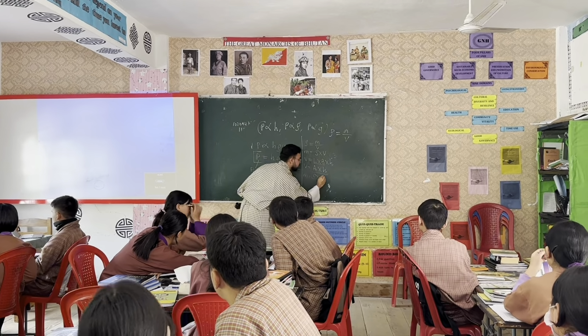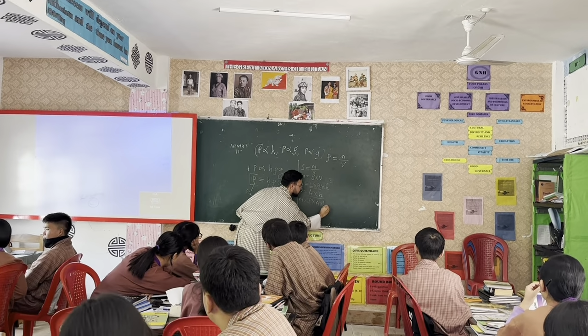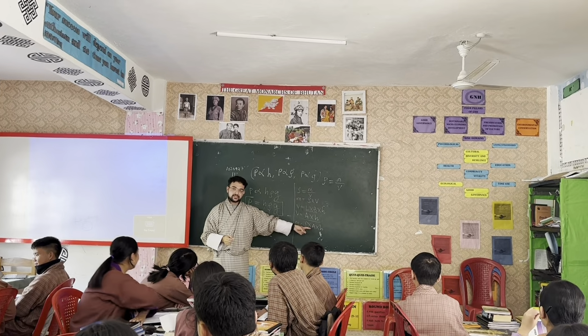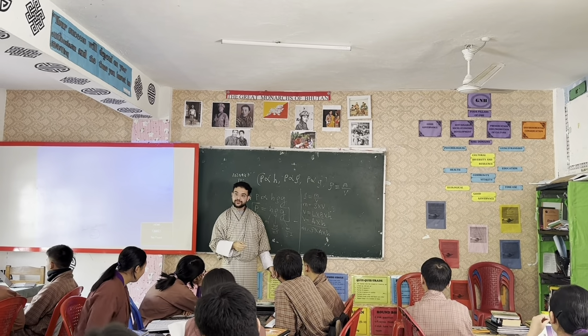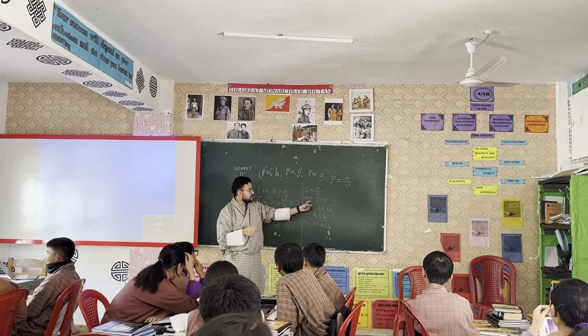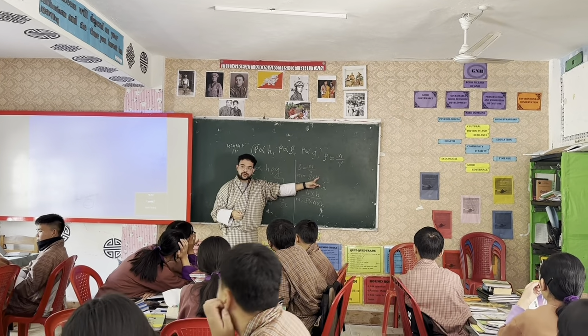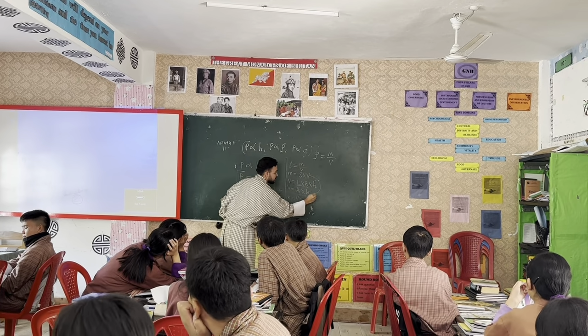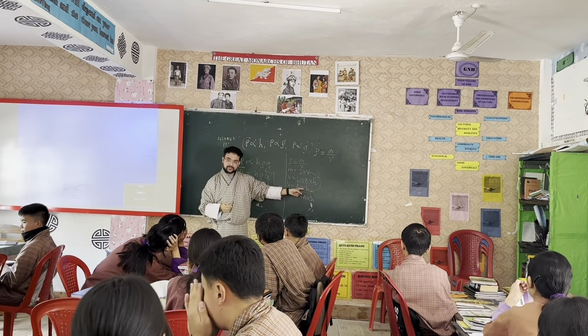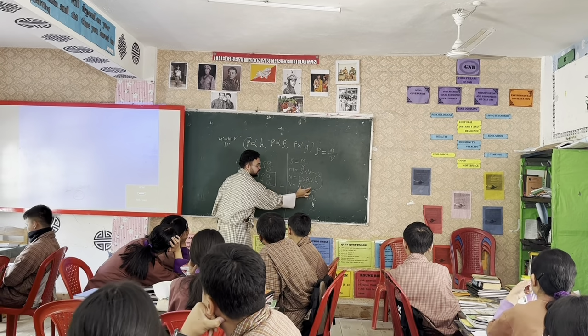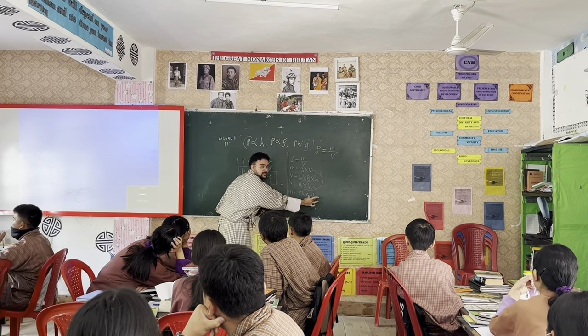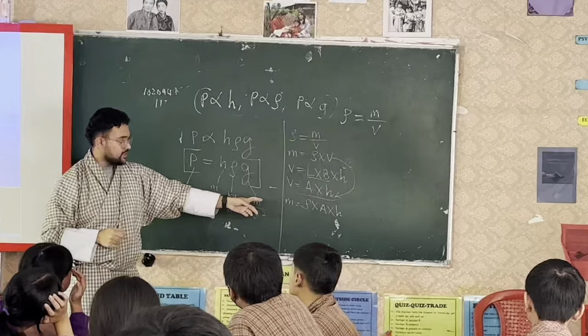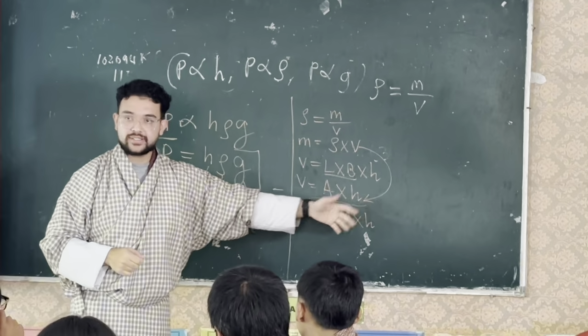Area times height. So can we write mass like this? See, mass is density multiplied by volume, and our volume is area multiplied by height. So I'm just putting this here. So mass is density times area times height, right?